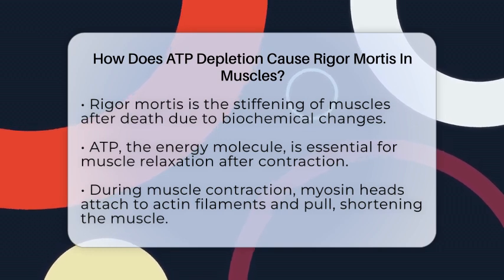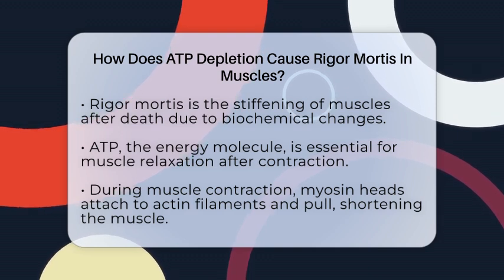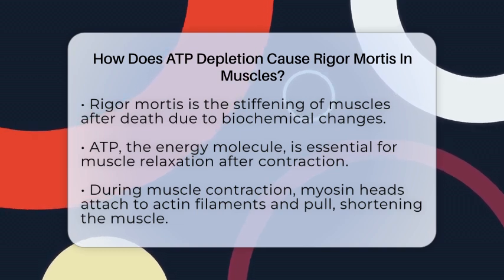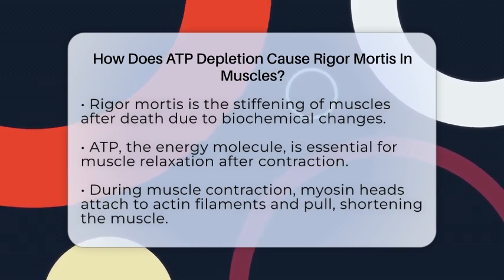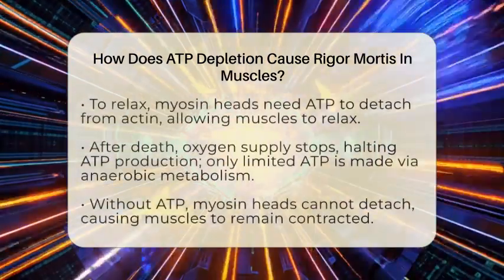ATP is like the energy currency of muscle cells. It powers the process that allows muscles to relax after they contract. When muscles contract, tiny protein structures called myosin heads latch onto actin filaments and pull, shortening the muscle. To relax, these myosin heads need to detach from actin, and ATP is what makes that happen.